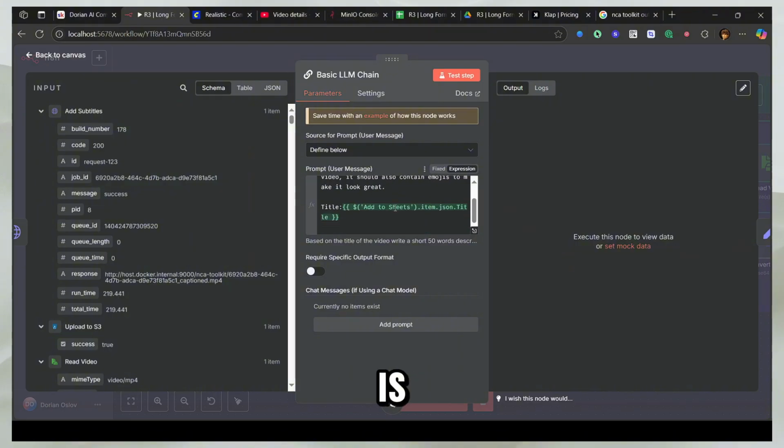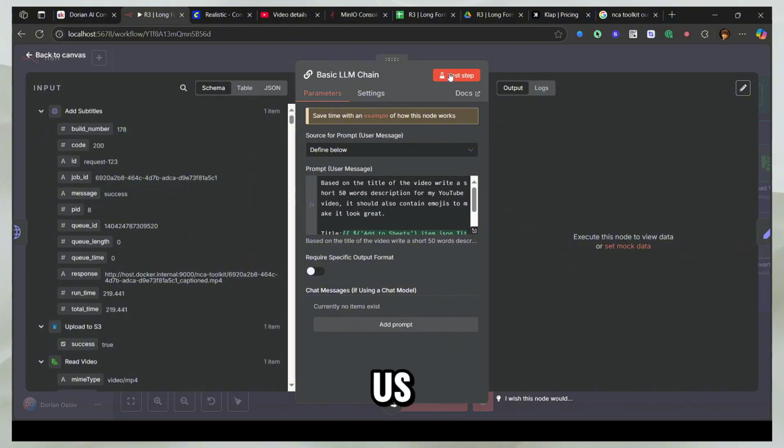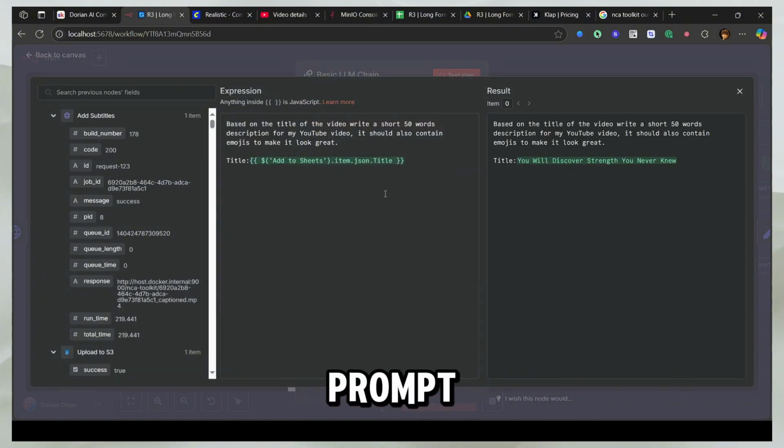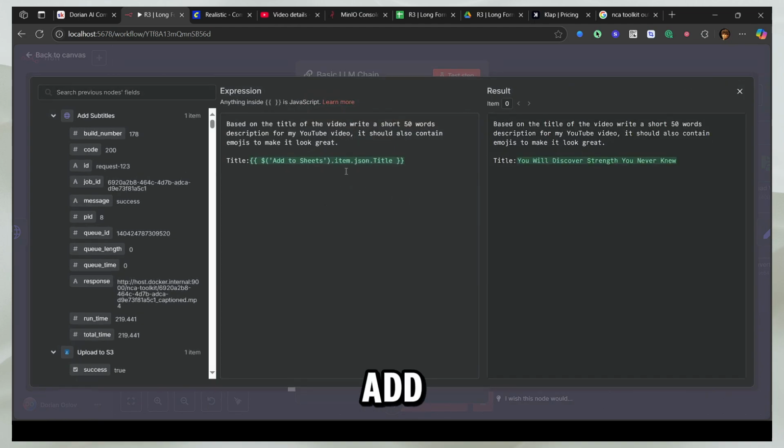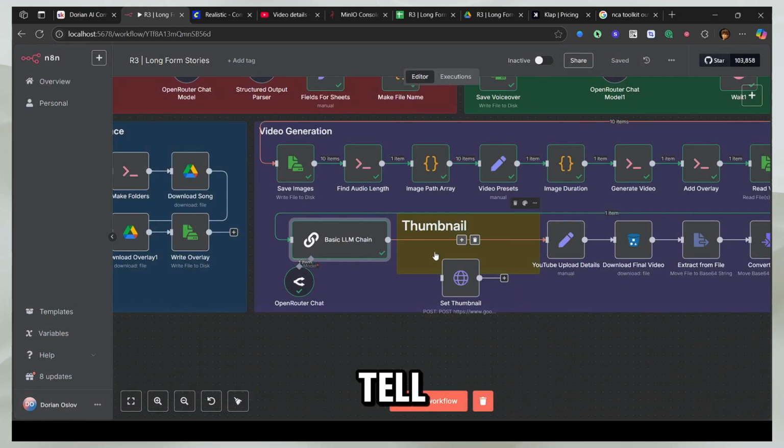So now what I'm going to do is come here, and it's going to take the title and give us a description. And this is the exact prompt. I also told it to give us emojis, so it's better. So this is how the description is going to look, and you can actually tell it to add more things. For example, if you are running this channel already and you want it to say some specific things in the description, your links or something, you can just give it here and specifically ask the AI to include that. Do not mess that up, right? So that's how you can tell it.